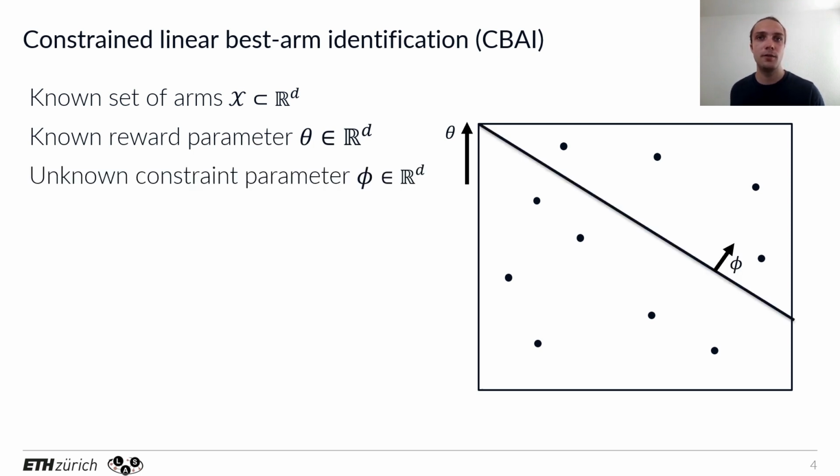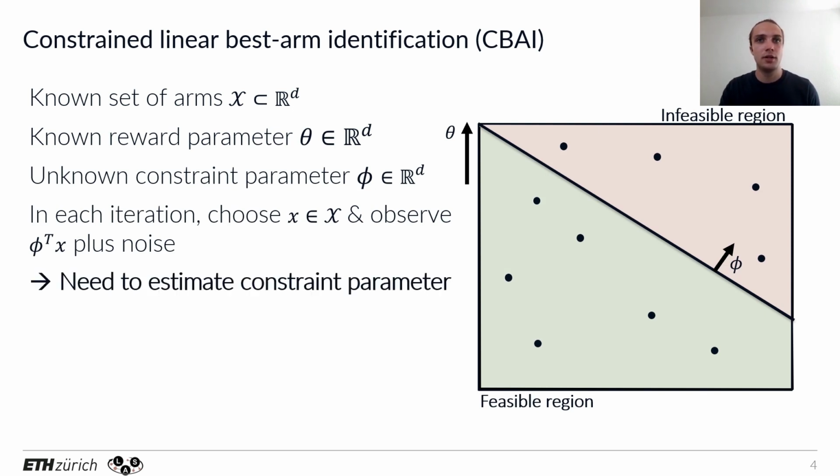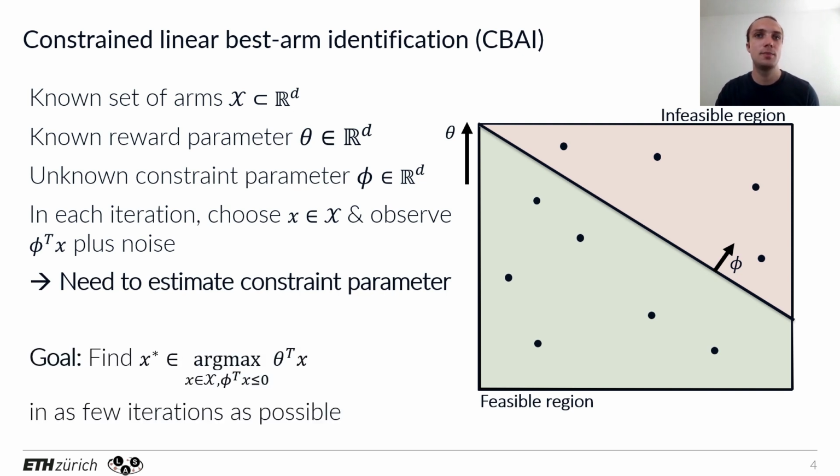And we have a constraint parameter phi that separates the arms into a feasible and infeasible region, but phi is unknown. Instead, we can, in each iteration, only evaluate one arm and observe its constraint value under some noise model. So this means we have to estimate the constraint boundary from noisy data. Our goal is to find the best feasible arm as quickly as possible.